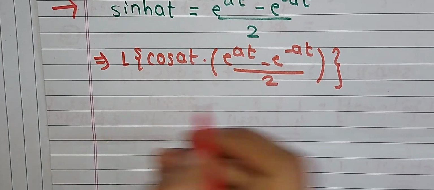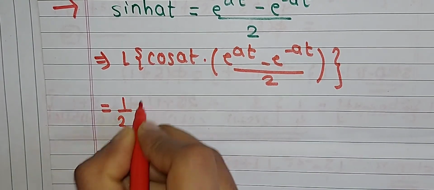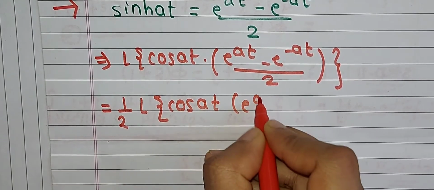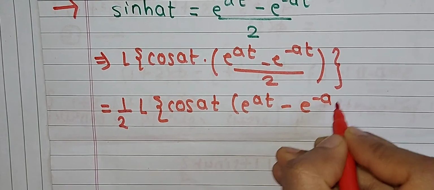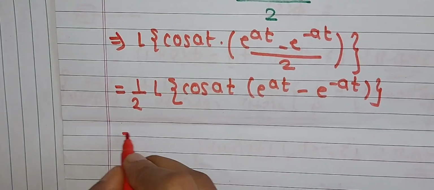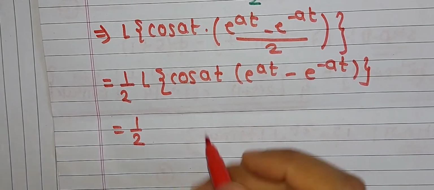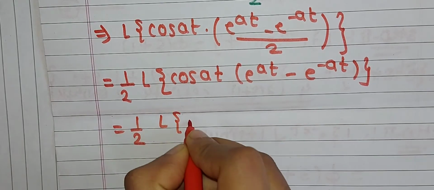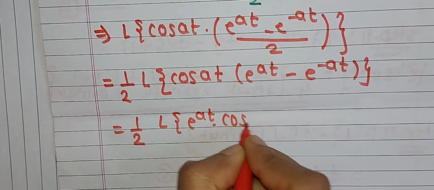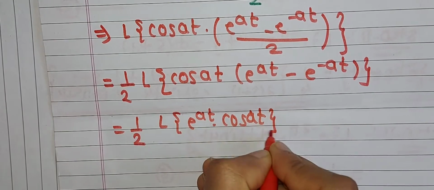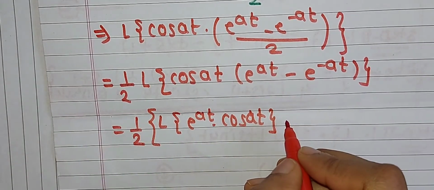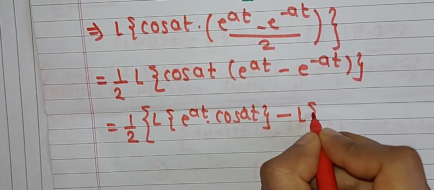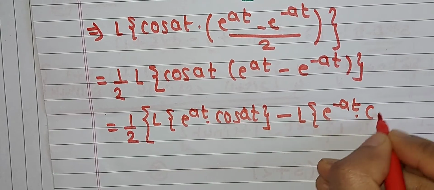Here 1 by 2 is a constant, therefore take it as it is, that is 1 by 2 of Laplace of cos at into e raised to at minus e raised to minus at. Next, multiply, that is Laplace of e raised to at into cos at, this is our first function, and the negative sign, take it as it is, then apply Laplace on e raised to minus at into cos at.